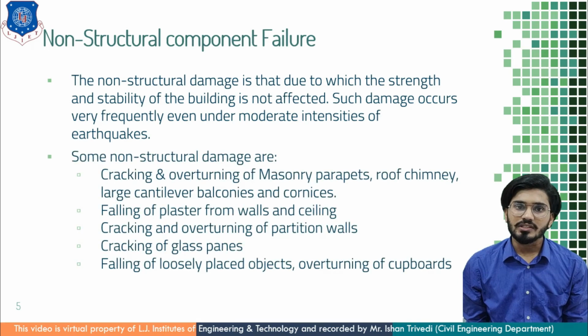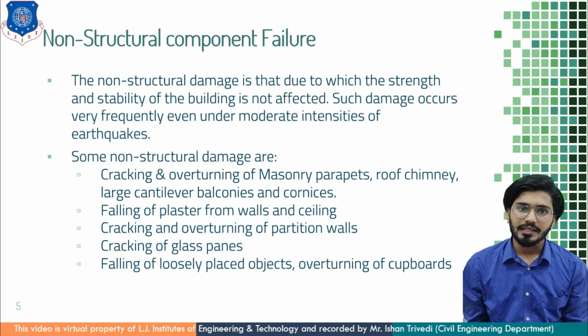Some of the non-structural damages are cracking and overturning of masonry parapets, roof chimneys, large cantilever balconies and cornices, falling of plaster from the walls, cracking and overturning of partition walls, cracking of glass panes, falling of loosely placed objects, and overturning of cupboards.